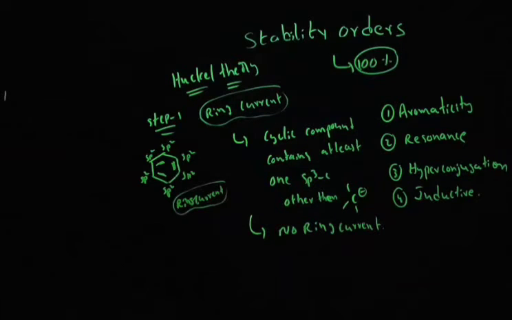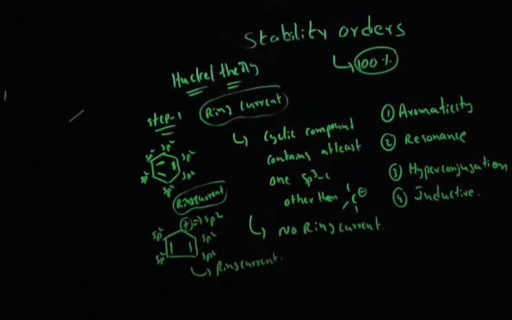We should identify whether a compound contains ring current or not. We will discuss one more example. You can see this one. The positive charge means a carbocation is present, so it is sp2 hybridized. The double bonded carbons are also sp2, and each carbon belongs to sp2 hybridization. So again this compound contains ring current. In the first step of Huckel theory, you should identify whether the compound contains ring current or not. We will discuss 2 more examples so that you have a complete idea of what is meant by ring current.